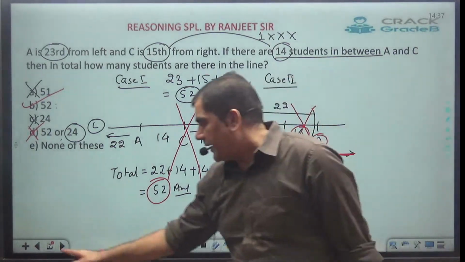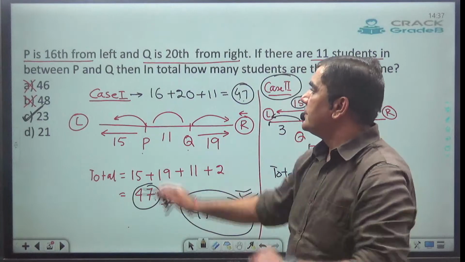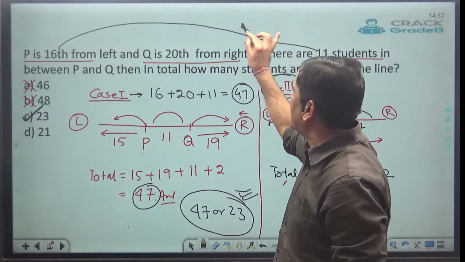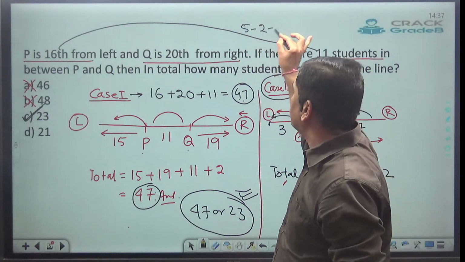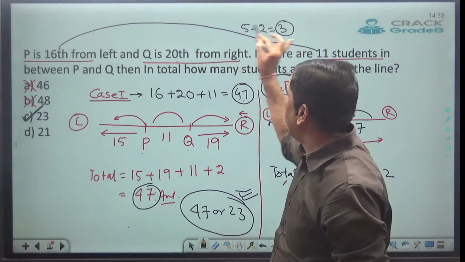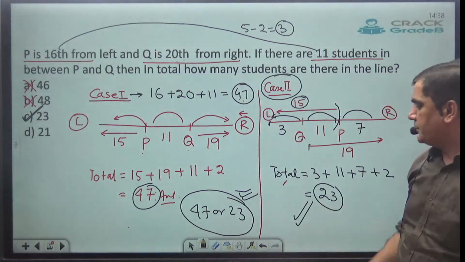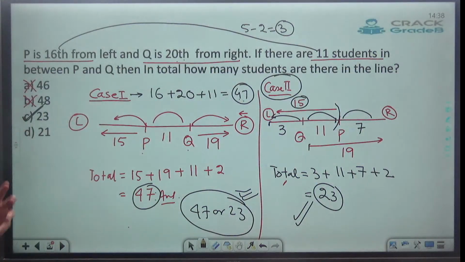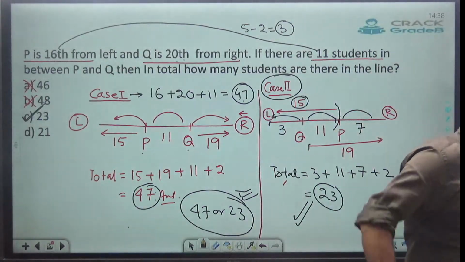Clear? Here just see. 16, 20, the smallest is 16. 16 minus 11 comes out to be 5. So case 2 is possible. Now 5 minus 2 comes out to be 3, and 20 plus 3 comes out to be 23, and that's the answer for case number 2. Clear everyone? Simply subtract 2 from the difference and add to the highest value. Simple.